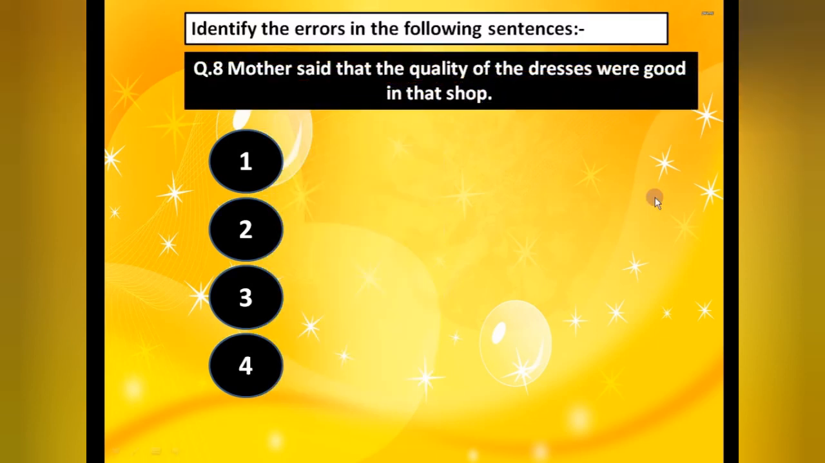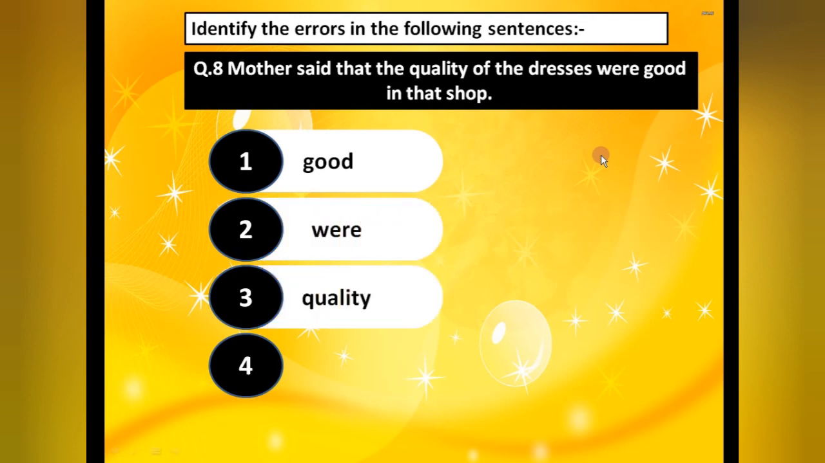Next one, in this you have to identify the errors. Now as we are doing the agreement of subject and verb, the error will be in the verb only. But in the exam, it will not be given to you to identify the error in the verb. Simply it will be given, identify the errors. Then you have to identify where the error is. Okay. Now the next, the sentence is: mother said the quality of the dresses were good in that shop. So where is the mistake? In the, good, were, quality, in.